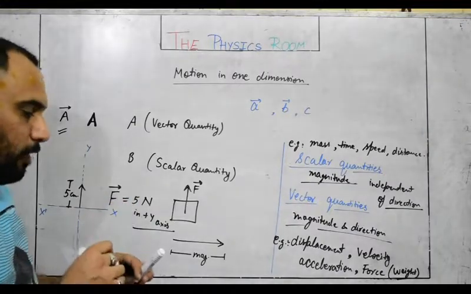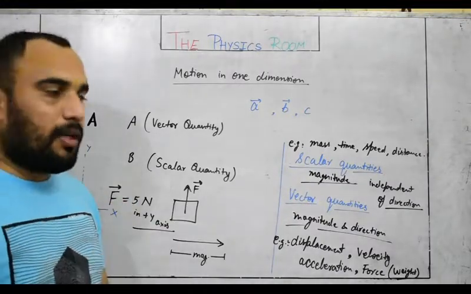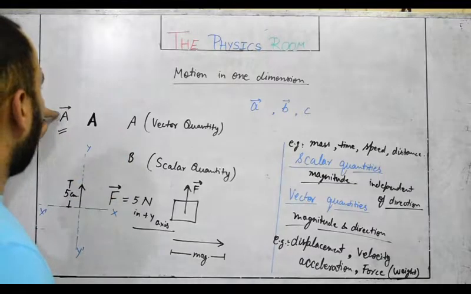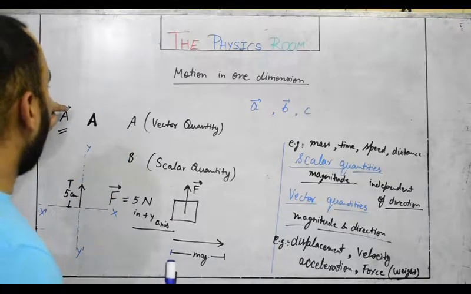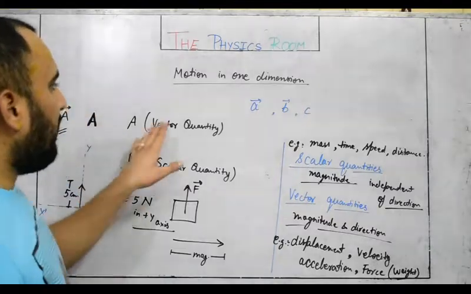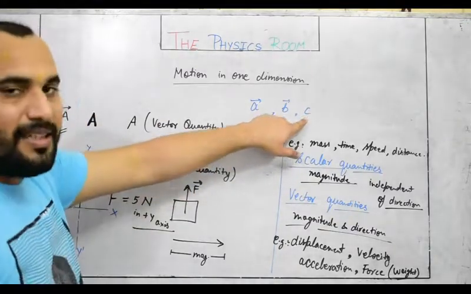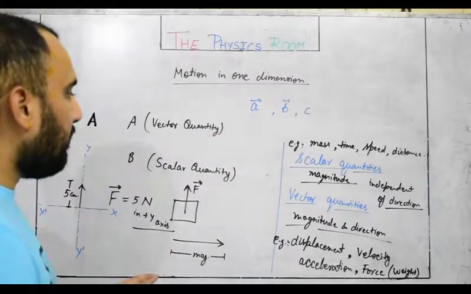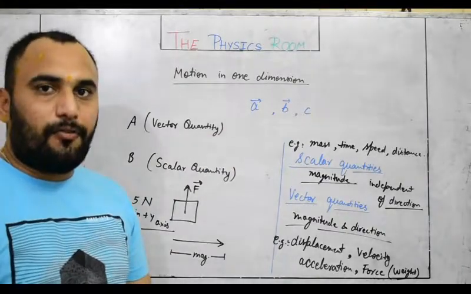So this is the way to represent a vector quantity and a scalar quantity. You will use an arrow over the letter to represent a vector quantity, and you will use simple letters to represent a scalar quantity. Okay, so I hope this whole thing is very clear for you.